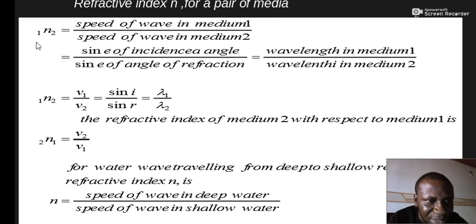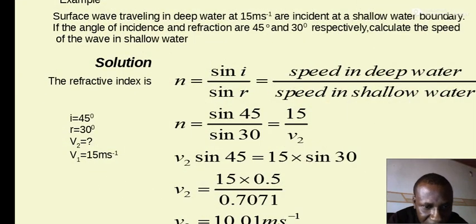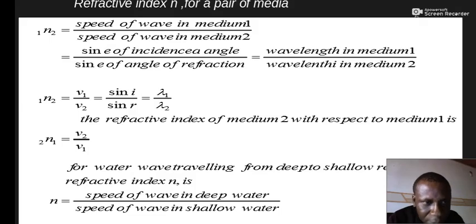So the refractive index of medium 1 with respect to medium 2 is v1 over v2.